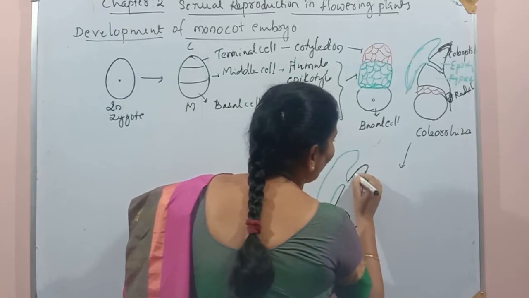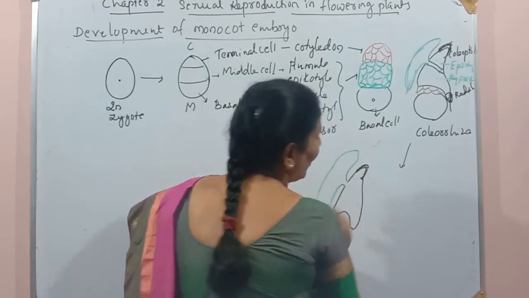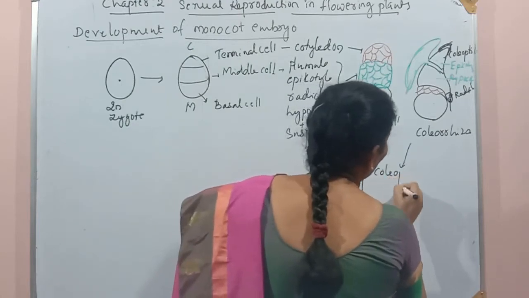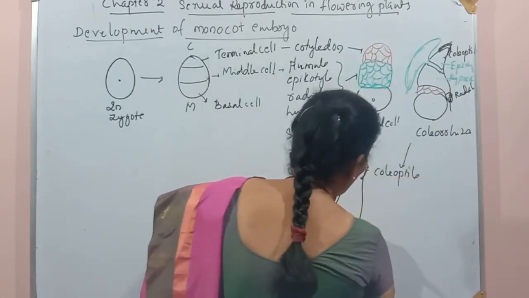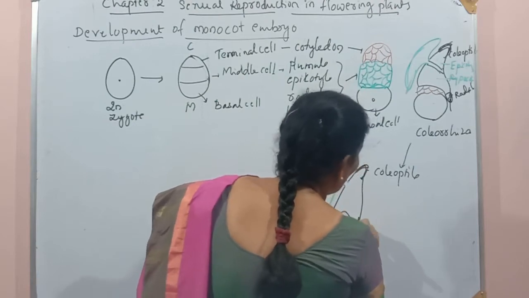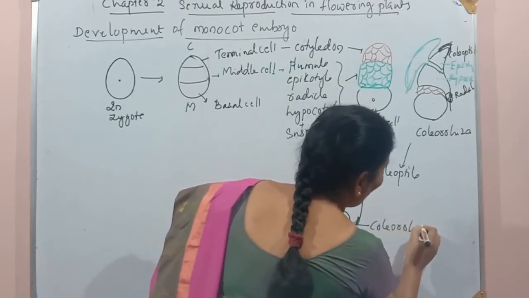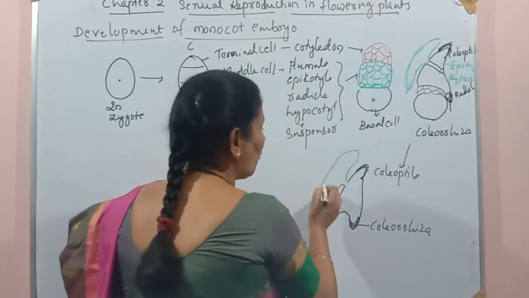The plumule is protected with protective layers, and these protective layers together are called the coleoptile, and the radicle is also covered with protective layers, and this portion is called the coleorhiza. This is called the cotyledon.